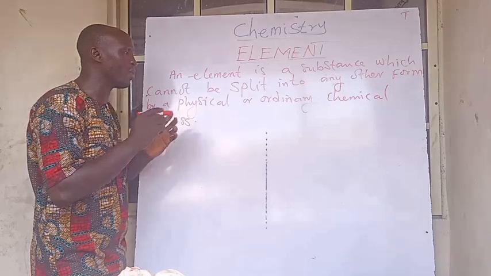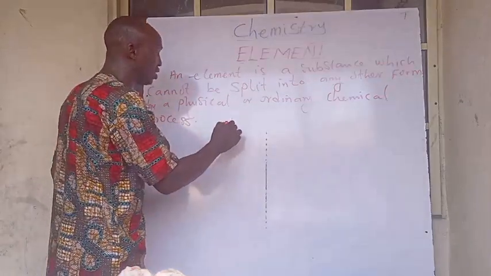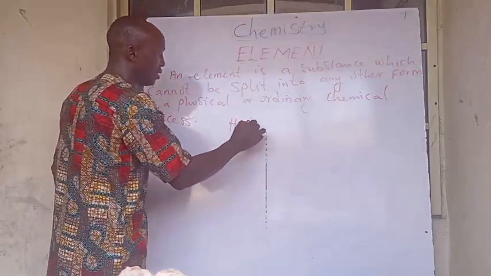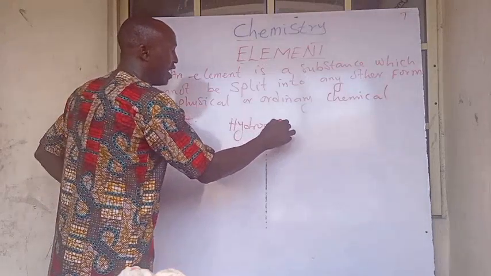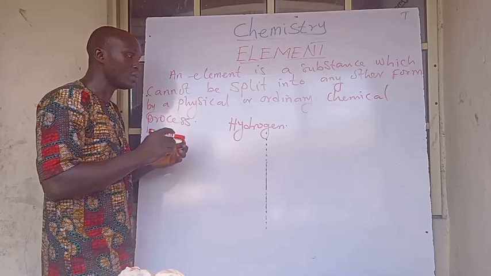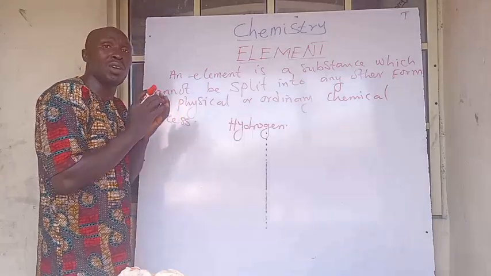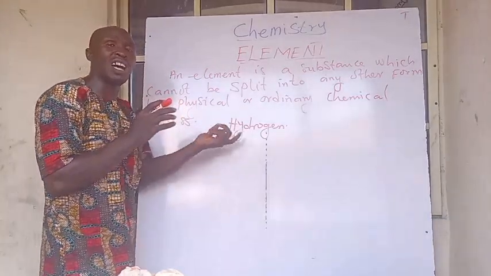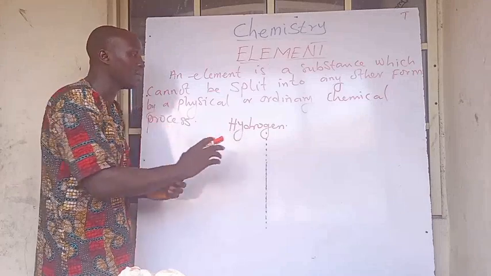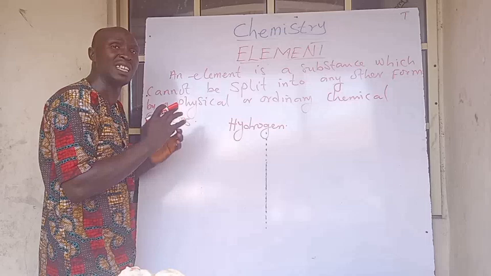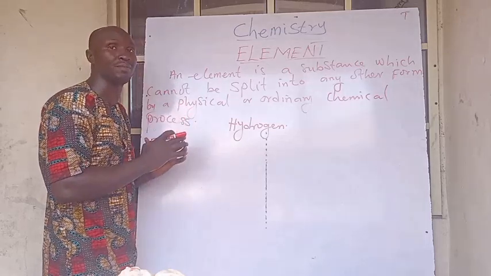An example of an element is hydrogen. Hydrogen itself contains smaller particles known as atoms. That is to say that hydrogen itself is a matter.